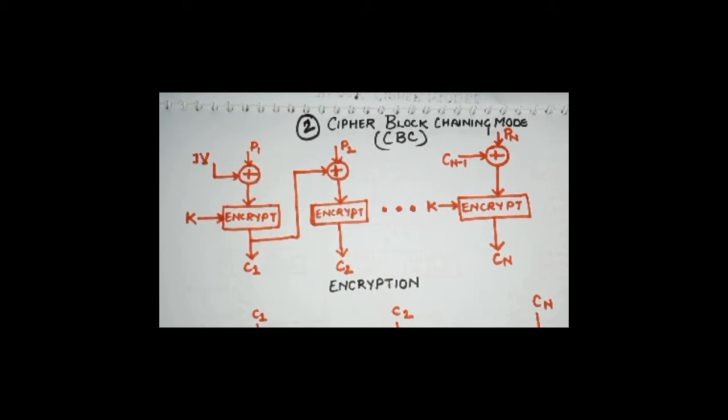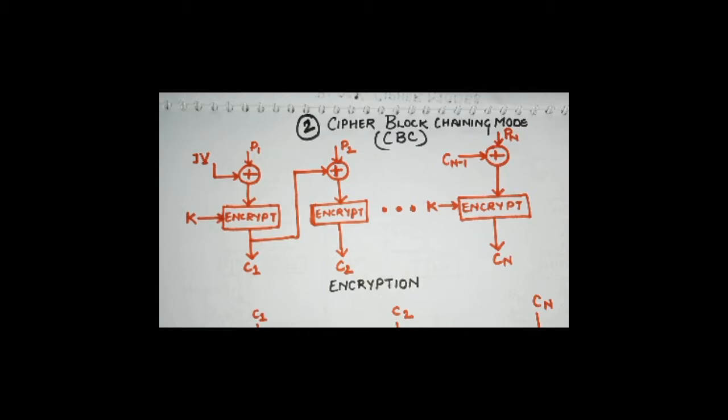Similarly, cipher block chain mode will be called CBC. Now CBC is an improvement over ECB. If the same plain text block is repeated in CBC, a different ciphertext block is going to be produced, right? Which was not there in ECB.